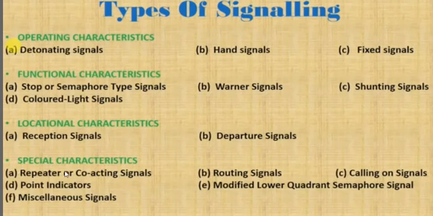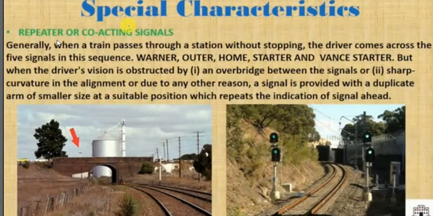As you can see, the first is the repeater or coacting signal, and the routing signal, then the calling on signal, point indicators, modified lower quadrant semaphore signal, and then miscellaneous signals. So let's see what the repeater or coacting signal is first. It comes under the special characteristics. The name indicates itself: repeating signal or coacting signal. Signals which indicate the same thing are coacting signals, and repeater means the repeating signal, which gets repeated.